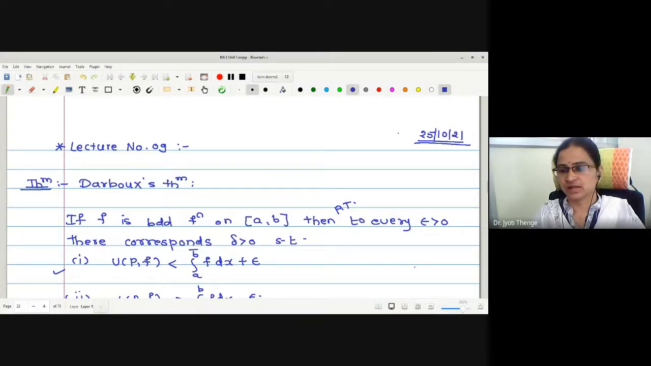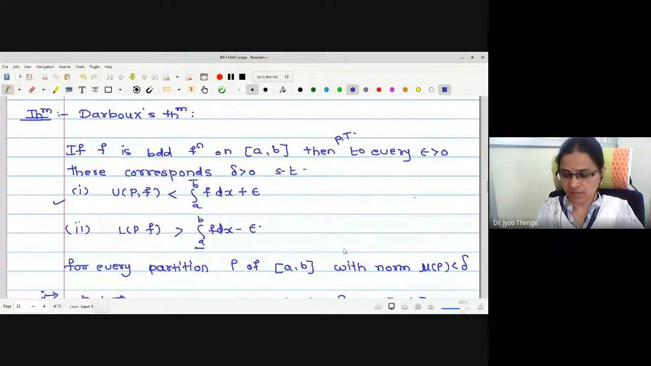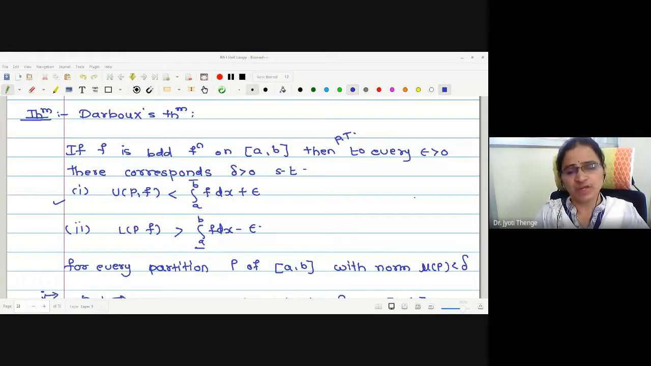We started in the last lecture with the proof of Darboux theorem. Let me just repeat the statement. Darboux theorem is an important theorem actually, which will be helpful for us for proving many important points like the condition of integrability, many more points actually.